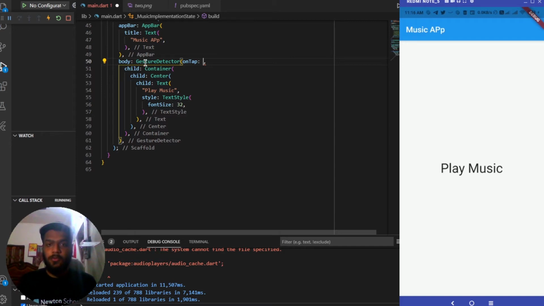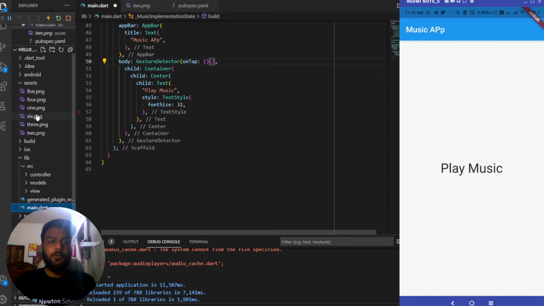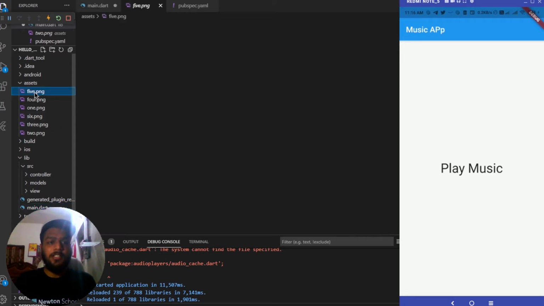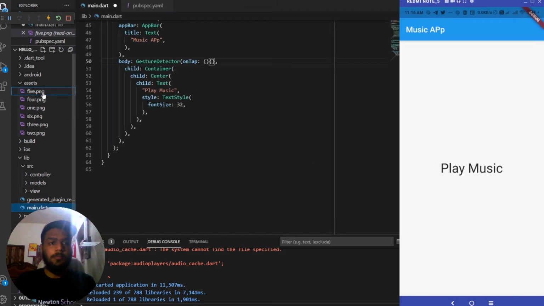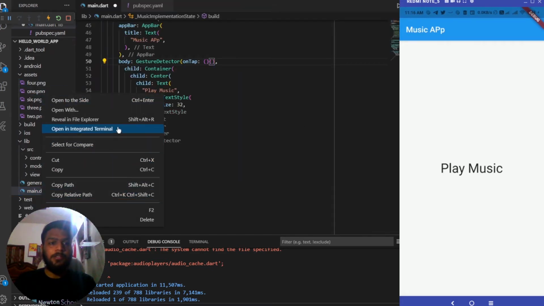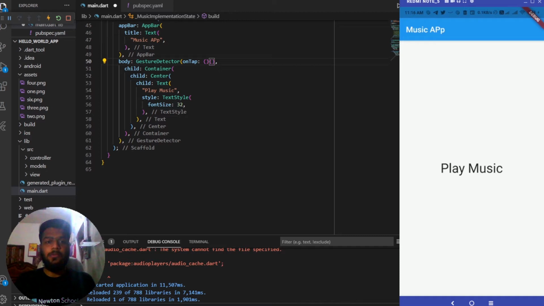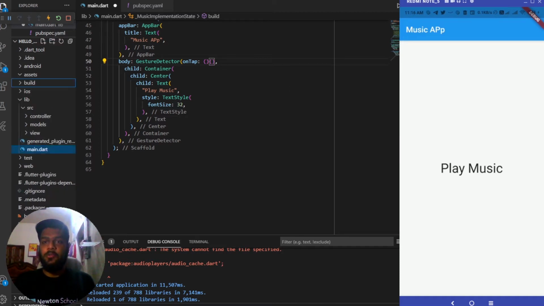For that we need to add a song through the assets, like we used to add the images over here. So here you can see that I am having images inside this assets folder, so I'll be deleting those. Let me quickly delete these images going inside the file explorer. So I have deleted those images.